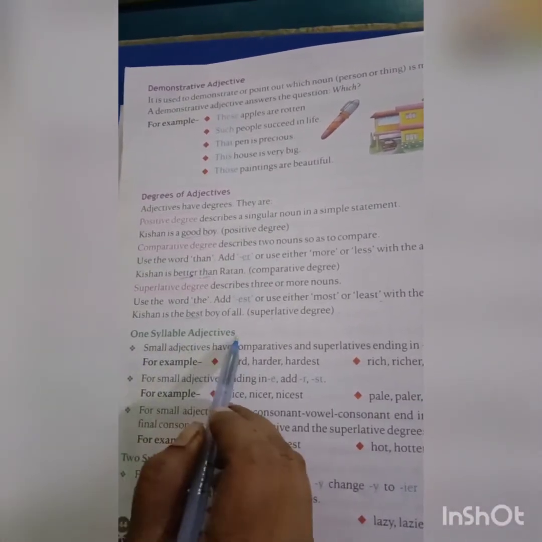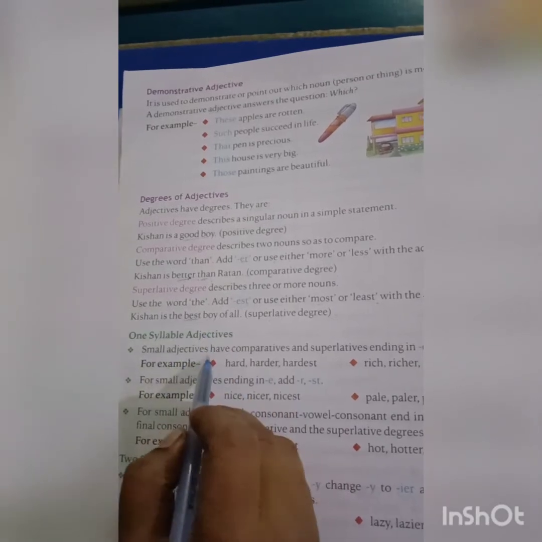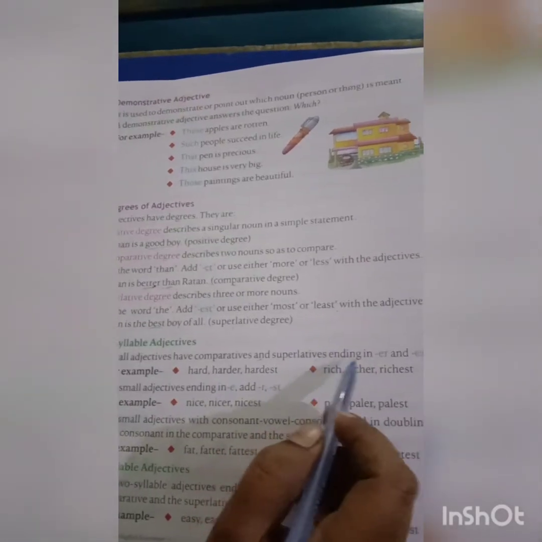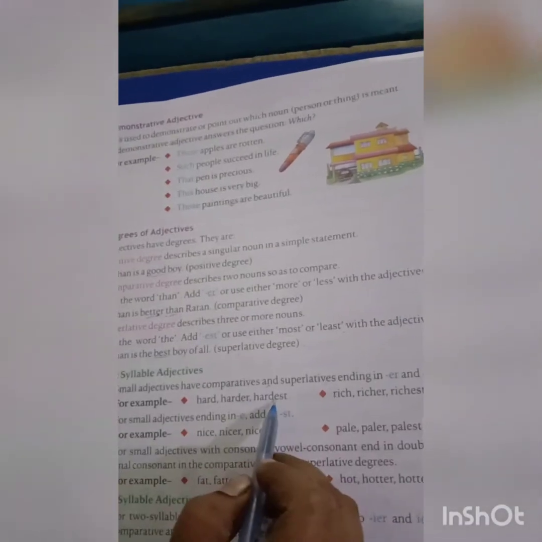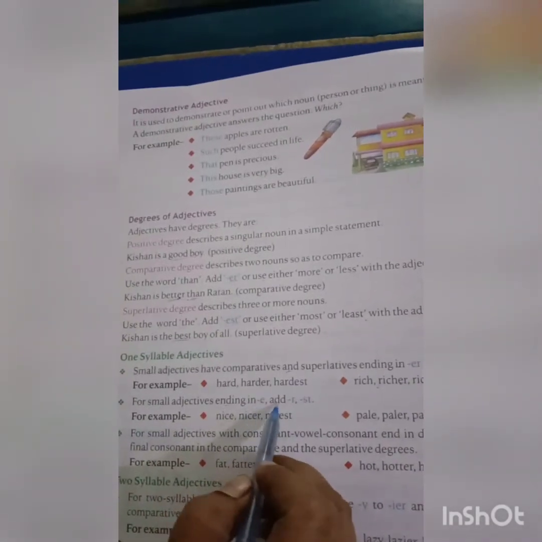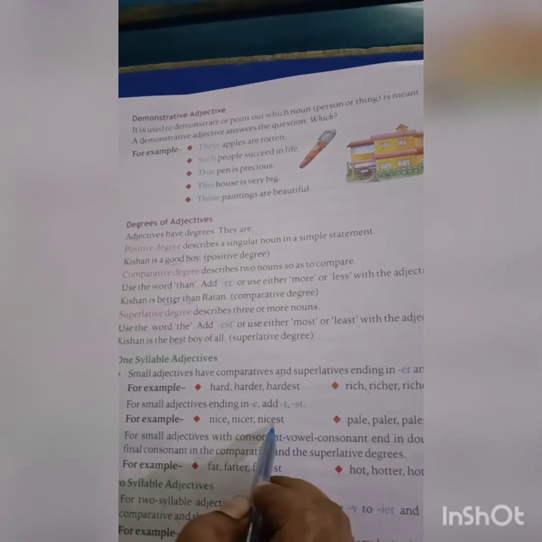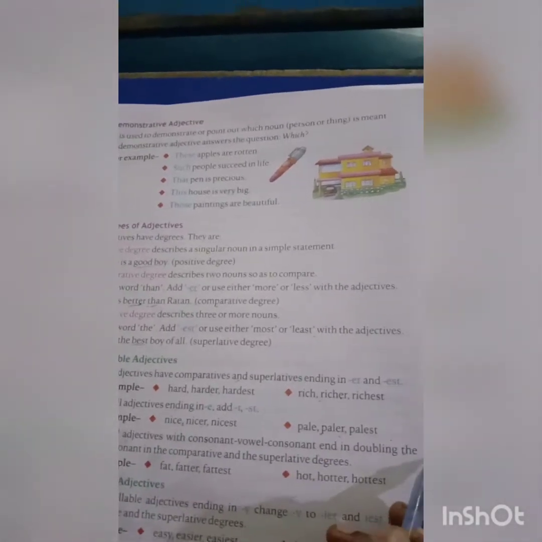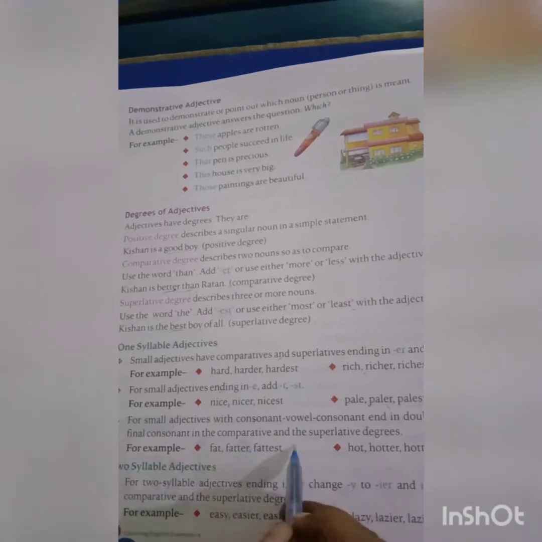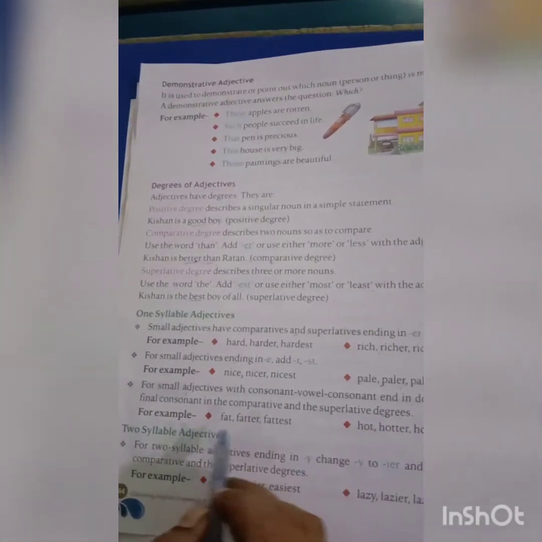One syllable adjectives. Small adjectives have comparatives and superlatives ending in er and est. For example, hard, harder, hardest; rich, richer, richest. For small adjectives ending in e, add r and st. For example, nice, nicer, nicest; pale, paler, palest. For small adjectives with consonant, vowel, consonant, double the final consonant in the comparative and superlative degrees. For example, fat, fatter, fattest; hot, hotter, hottest.